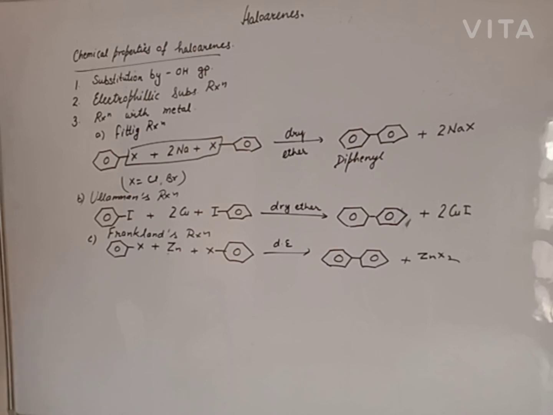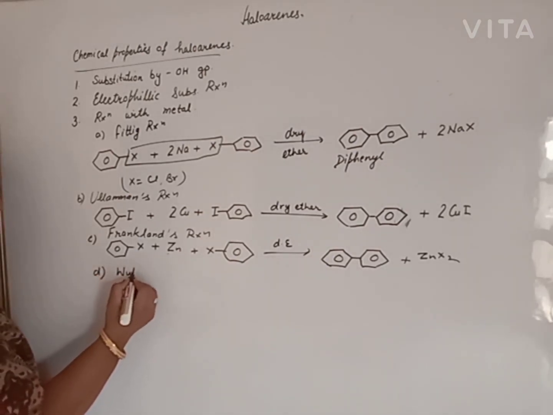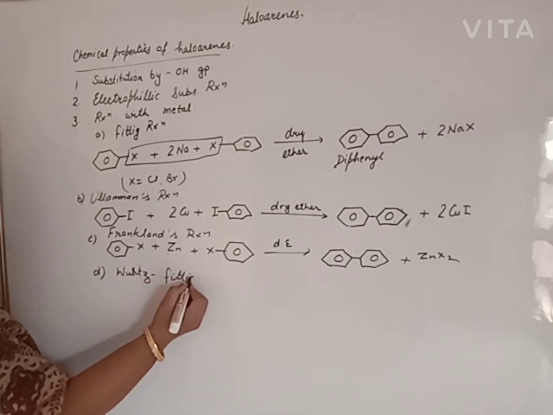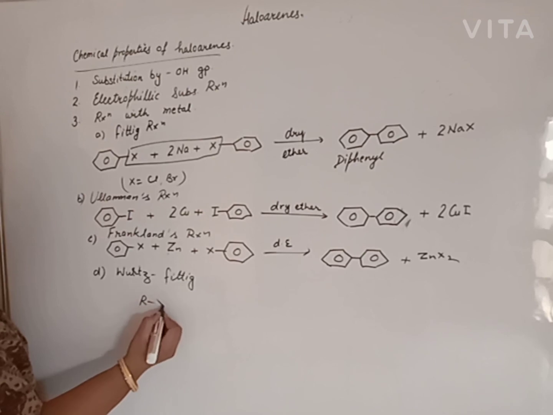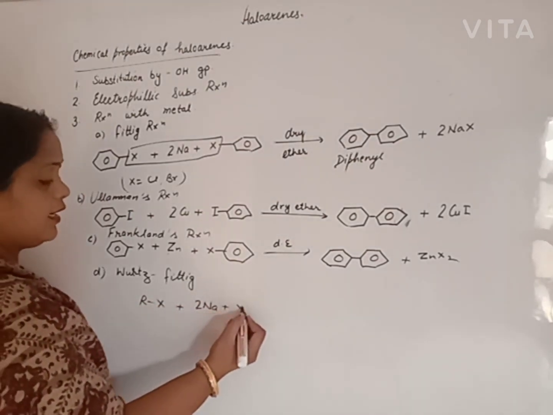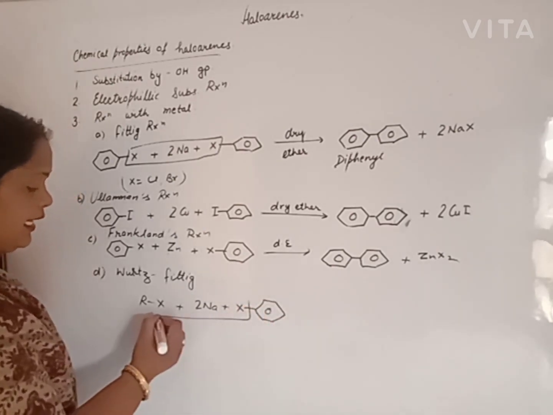Clear? Now another one is the Wurtz-Fittig reaction. In this case, 1 mole of haloalkane reacts with halobenzene in presence of 2 moles of sodium in dry ether, and we will get alkyl benzene.